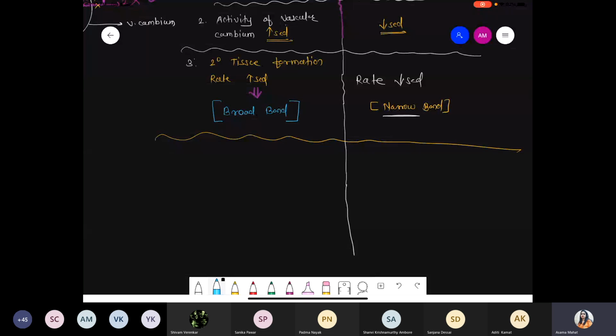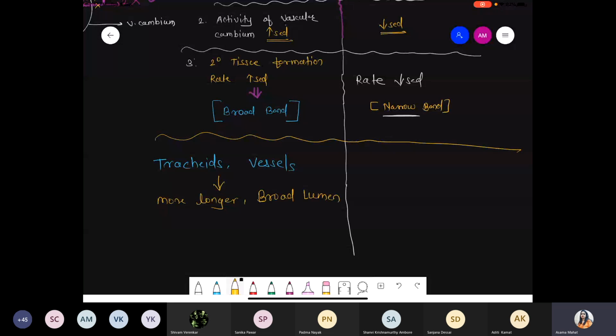To fulfill that water requirement, the vessels and the tracheids are quite longer with broad lumen. The water conduction pipeline is simply the tracheids, and another one is the vessels, right? So tracheids and the vessels are longer as well as having broad lumen.